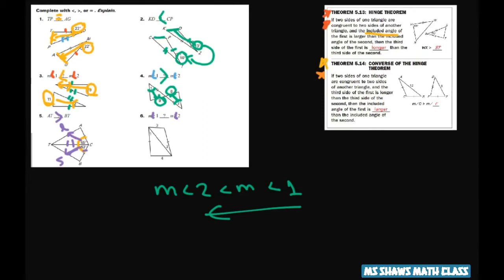We know due to the reflexive property that this length is congruent to itself, this length here. So our included angles are 2 and 1. Now the side across from 1 is bigger than the side across from angle 2. So that means the measure of angle 1 is bigger than the measure of angle 2. So you would put greater than.